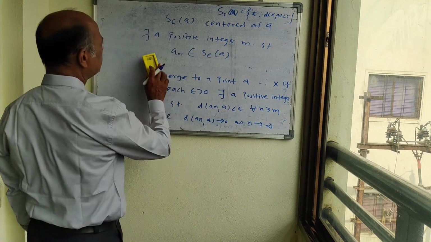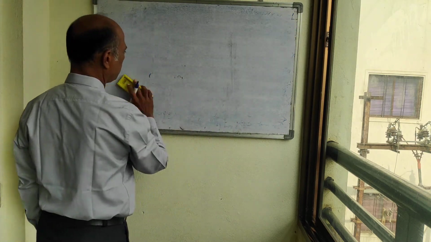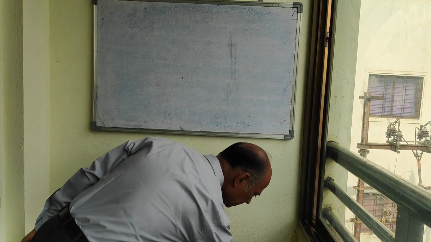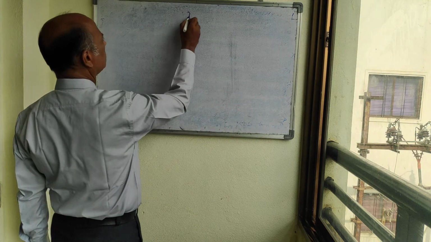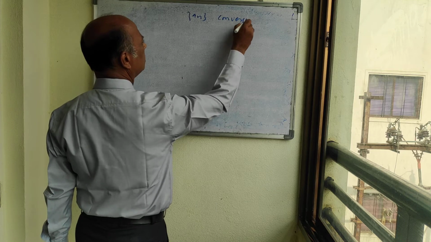Now let us see what is meant by Cauchy sequence. One thing I have to mention here. Suppose this is the sequence an and it converges to a.